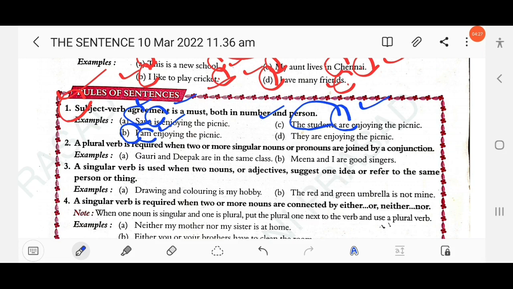If a group of words doesn't have meaning, it cannot be called a sentence. First, it should follow the rule of subject and verb agreement. The next example: they are enjoying the picnic. They is third person plural, so the verb must be plural. Clear? The first rule: subject and verb agreement.